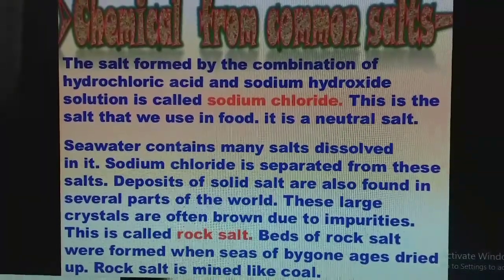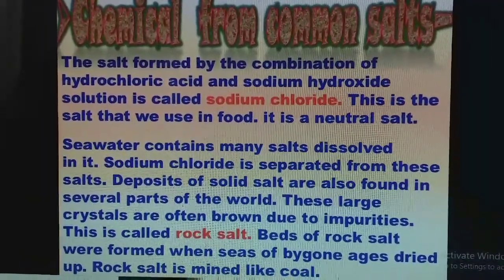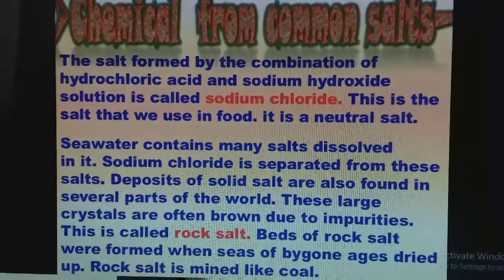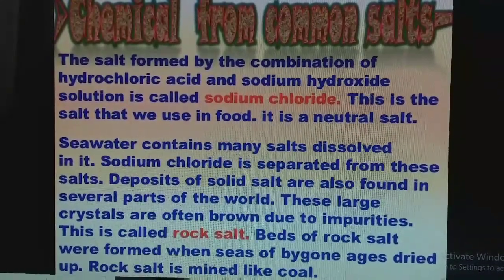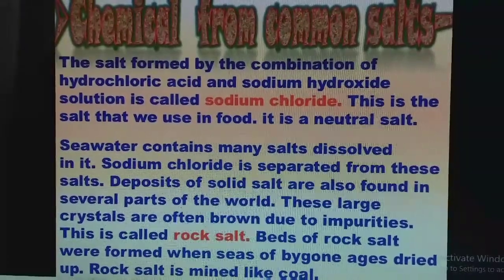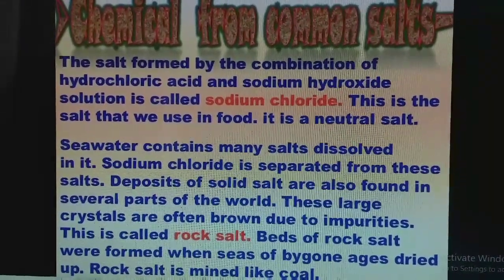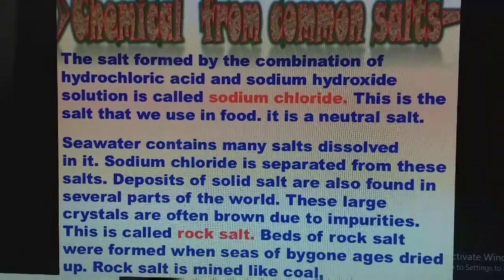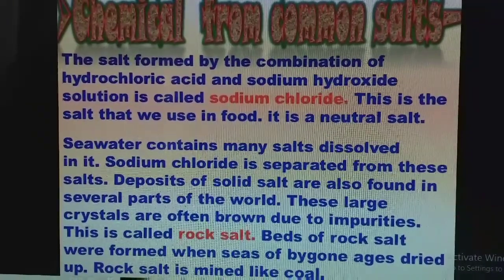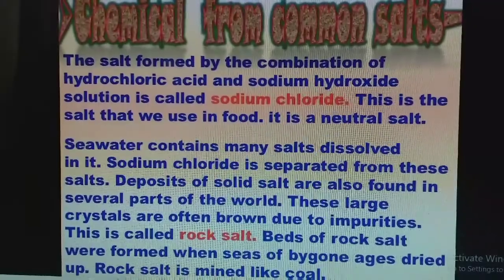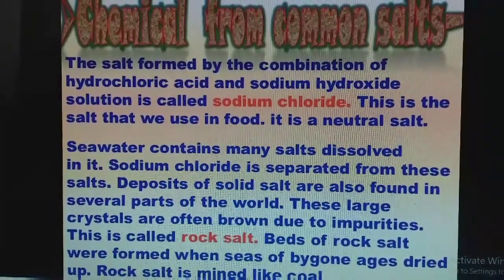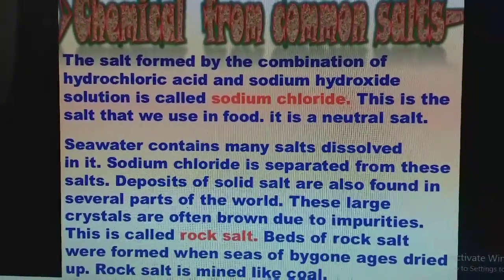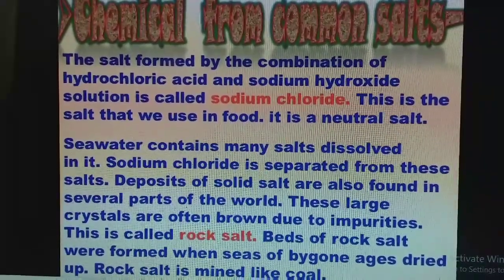And seawater contains many salts dissolved in it. Sodium chloride is separated from these salts, and deposits of sodium salt are also found in several parts of the world. These large crystals are often brown due to impurities, and that salt we call rock salt. In some houses they use rock salt, and some impurities will be there, some other metal cations and anions also. Beds of rock salt were formed when seas of bygone ages dried up. After a long period, it dries up and gives rock salt. Rock salt is mined like coal.